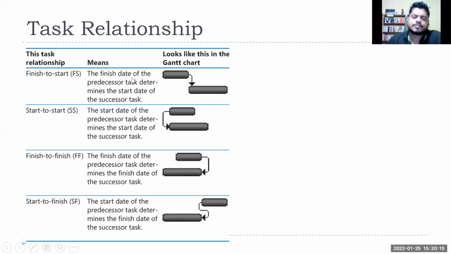The finish date of the predecessor task, predecessor means before, the task which is just before this current task, determines the start date of the successor task. Because let's say there is a delay in transportation of the vaccines, the actual vaccination drive will get delayed. So this is finish to start: finish is for this, start is for this. If this finish date is delayed, the start date will be delayed.